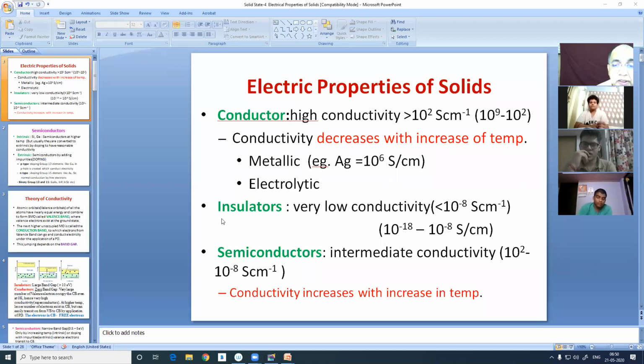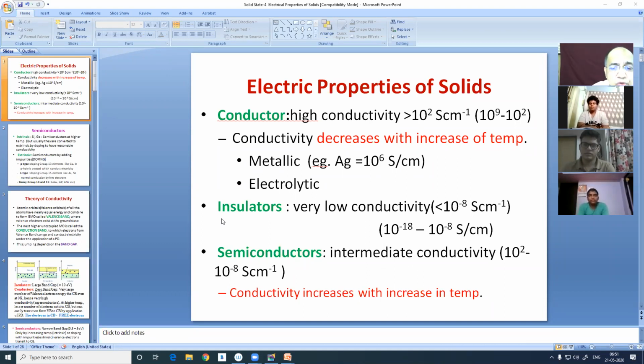Yes, sir. When temperature increases, the molecular vibrations increase, so they restrict the movement of the free electrons. Precisely correct. When the temperature increases, the amplitude of vibrations increases for all the entities in the solid, may it be ions or atoms. So the electron faces a lot of resistance. Resistance increases means conductance decreases. That is the simplest answer.